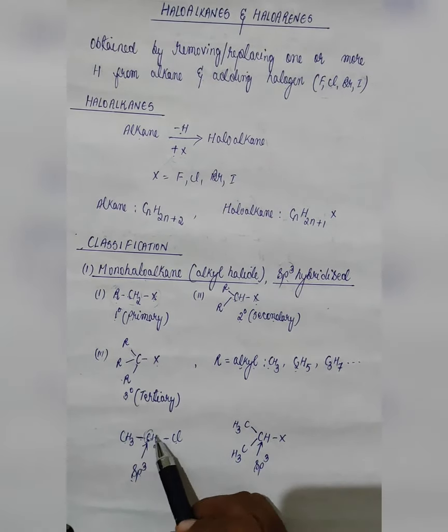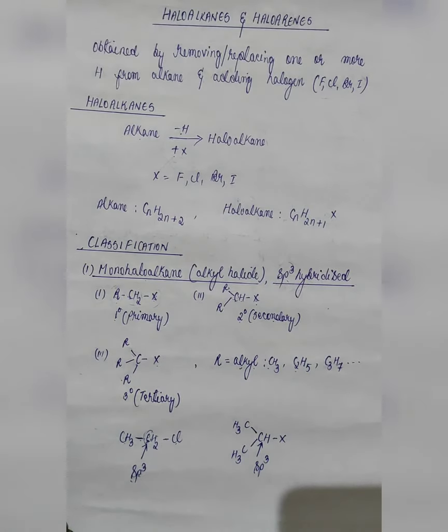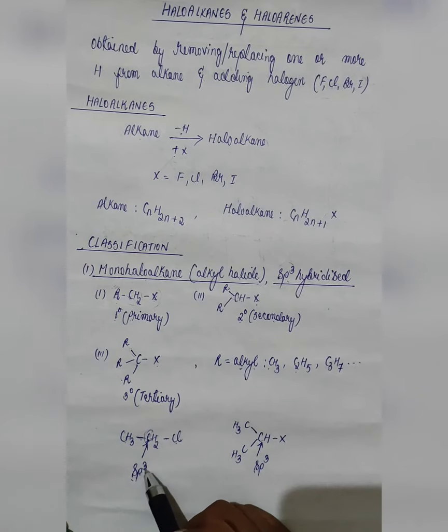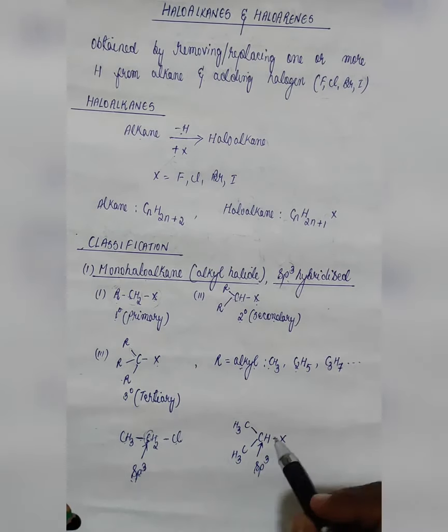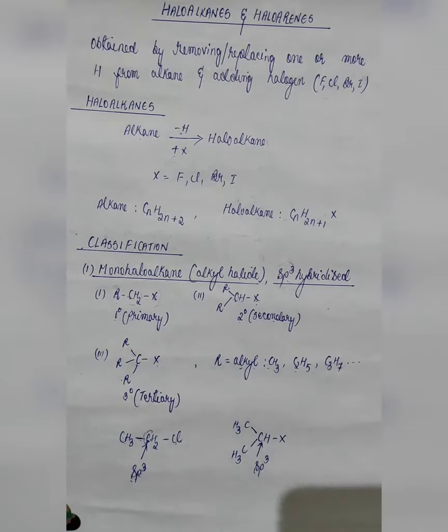Remember that single bond means it will be sp3 hybridized. We will not go into details with hybridization. Just remember that the carbon which is attached to a halogen, if it is connected with a single bond, will be sp3 hybridized, irrespective of the number of carbon atoms attached. If it is a single bond, this particular carbon is going to be sp3 hybridized.